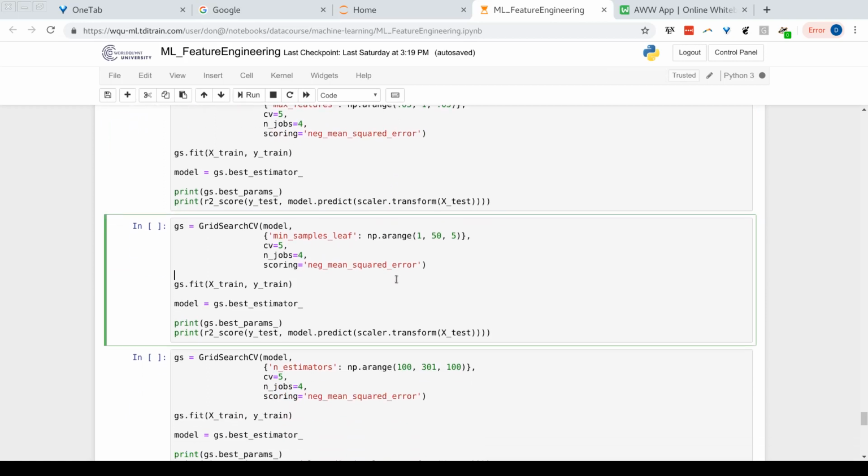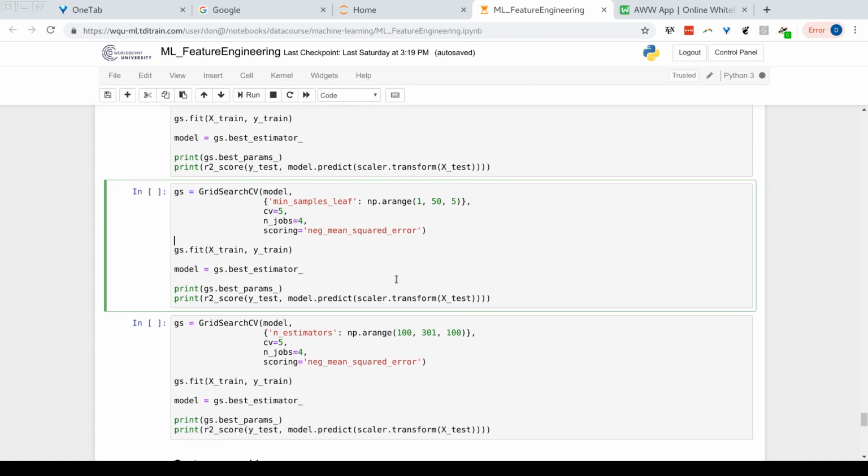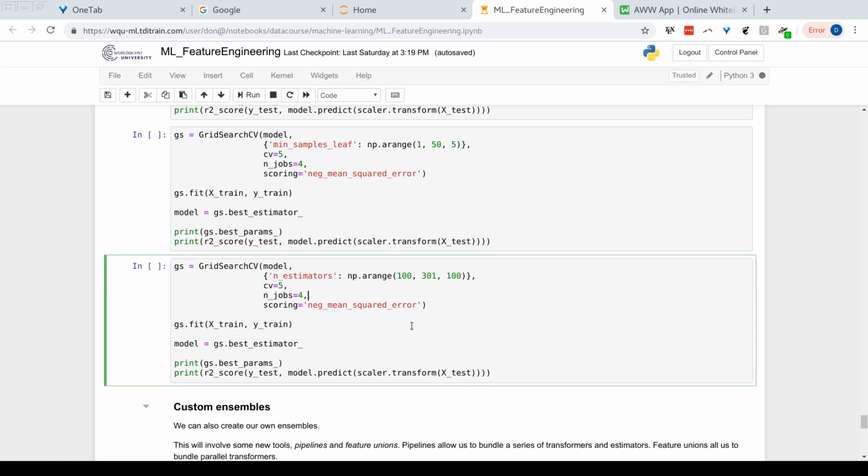Other hyperparameters I can tune with the random forest are the min samples leaf. What's the minimum number of samples that can make up a leaf, a terminal node in my tree? So this will prevent the growth of my tree. And I can also tune the number of estimators from my model. How many estimators should I use for my ensemble?